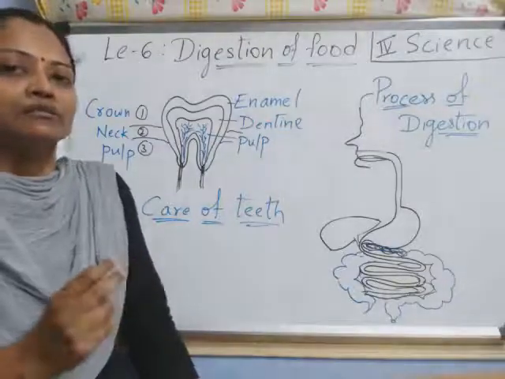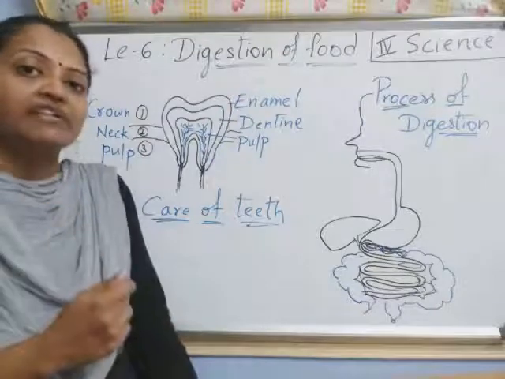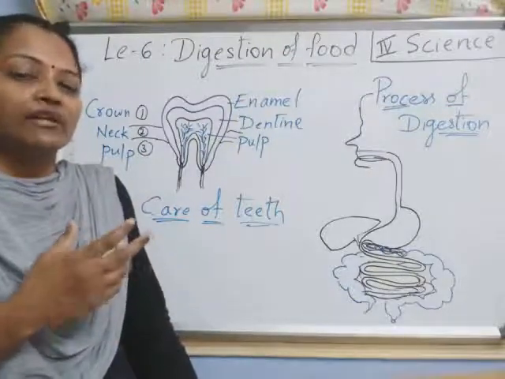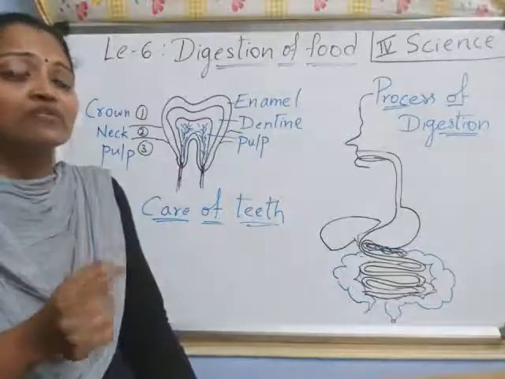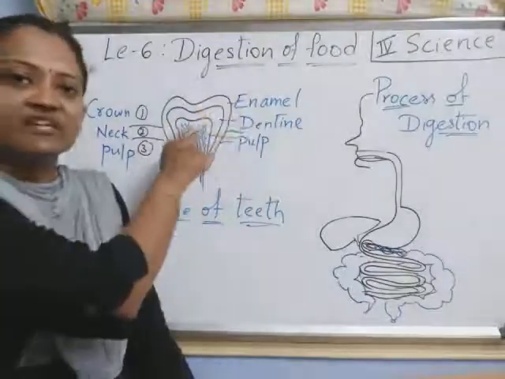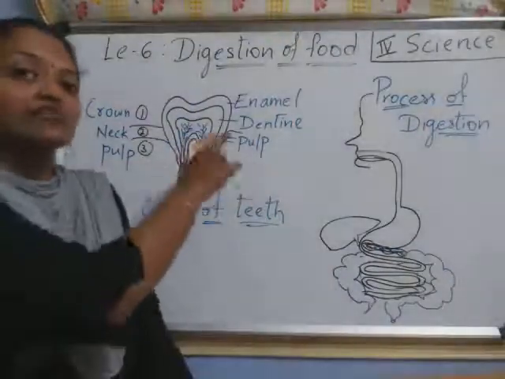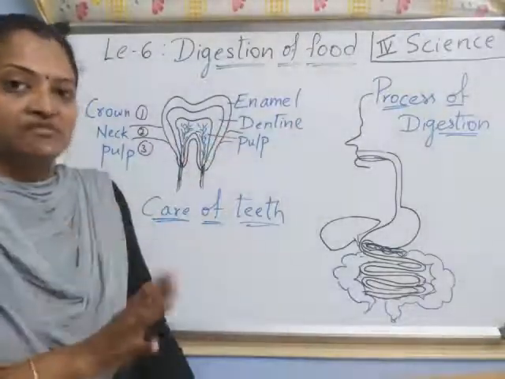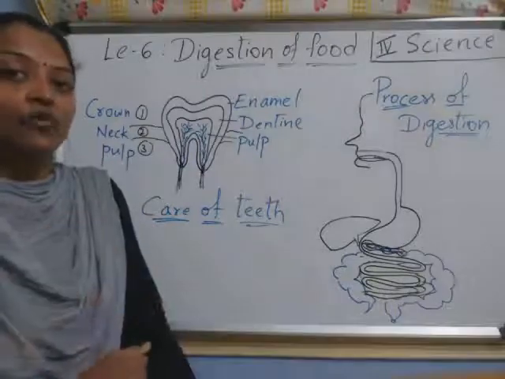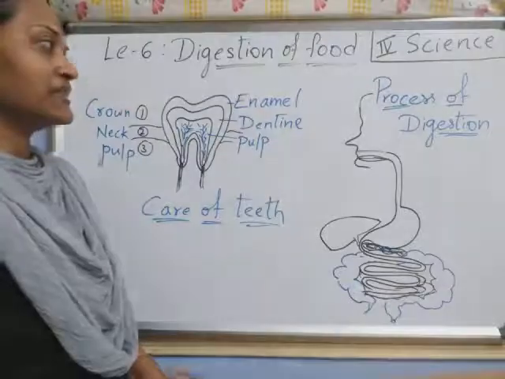Then these germs continuously start growing if you are not brushing your teeth properly, and also if you are eating the food item and not washing your mouth properly, then also these germs start growing. Why? Because food particles stuck in between the teeth, and also on the tooth, and on it germs start growing. And then what happens, do you know? These germs first attack enamel.